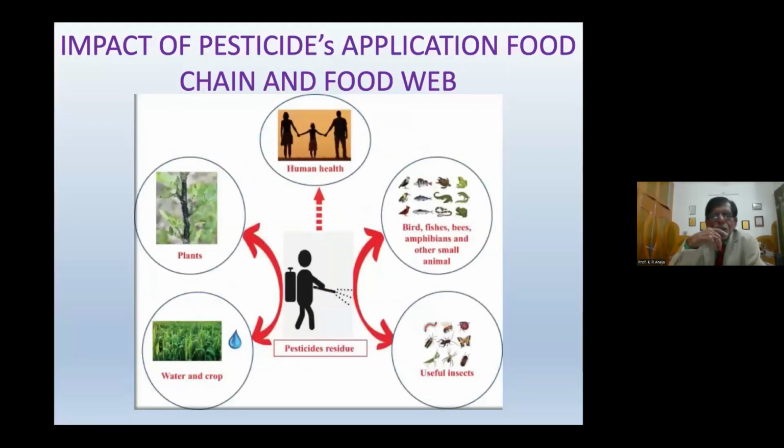This is the chain showing how, when we are spraying these herbicides or pesticides in any ecosystem or agriculture ecosystem, they go into our food, how they impact the flora, fauna, as well as human health, and how they become carcinogenic.